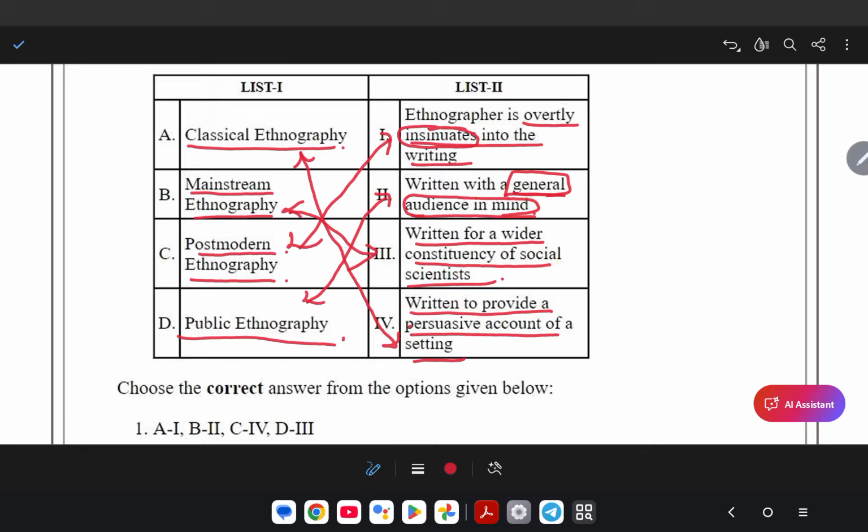So let's see the correct options. But before that, we need a clear idea of who the postmodernists were. Pierre Bourdieu was a postmodernist, along with Renato Rosaldo, and Clifford and E. Marcus. The name E. Marcus is very, very important, since in many exams they ask about E. Marcus.